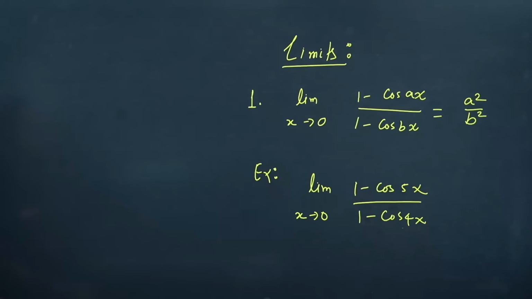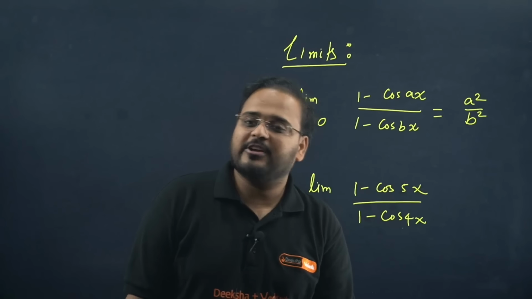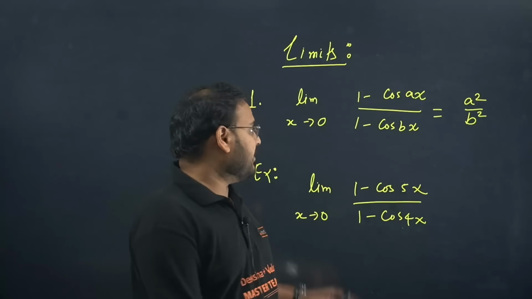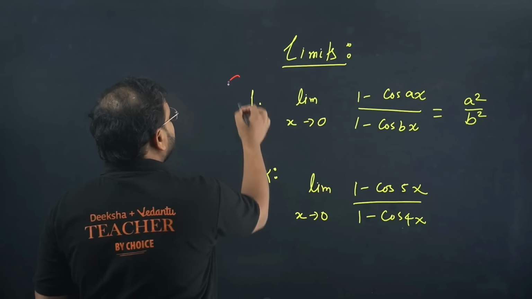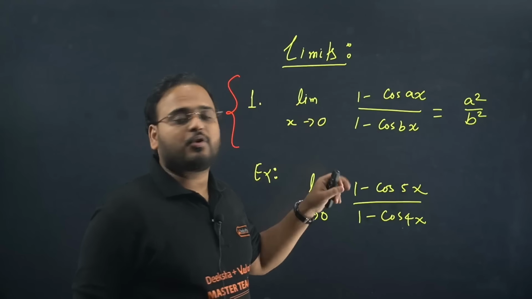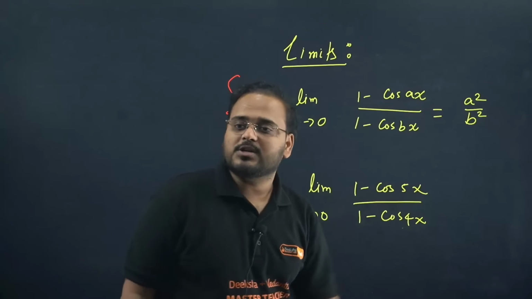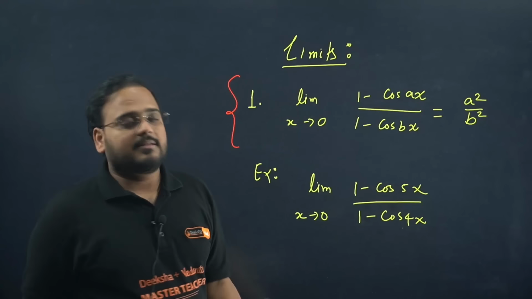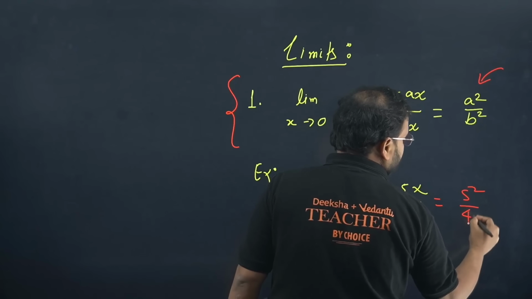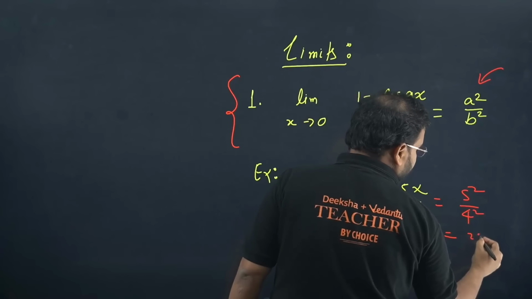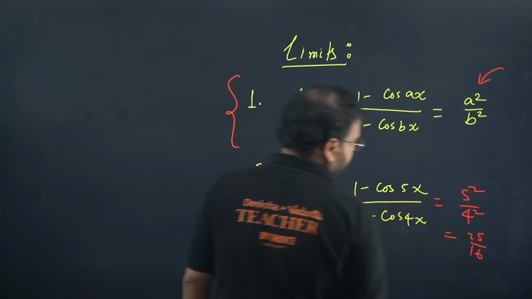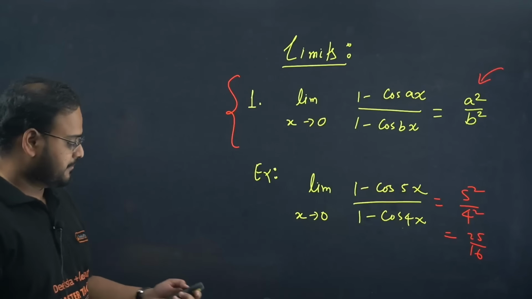Have a look. Moving on to some more tricks from limits. Whenever you have this result, what is this result, sir? Whenever you have limit x tends to 0 of 1 minus cos ax upon 1 minus cos bx, the result is always a square by b square. Okay, so in this case, what will happen? You'll have this as 5 square by 4 square, hence what? 25 by 16. That's it.